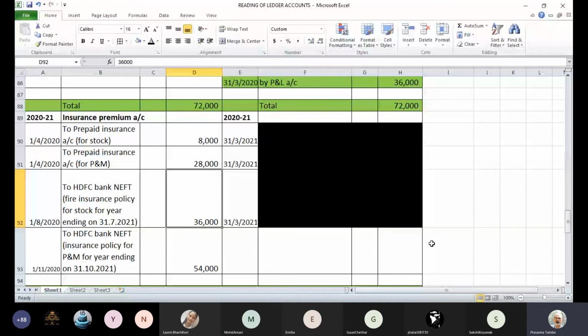For stock you are saying 12,000. Okay, and for machinery, how much would it be? 18,000? Any more answers? Is it 18,000?